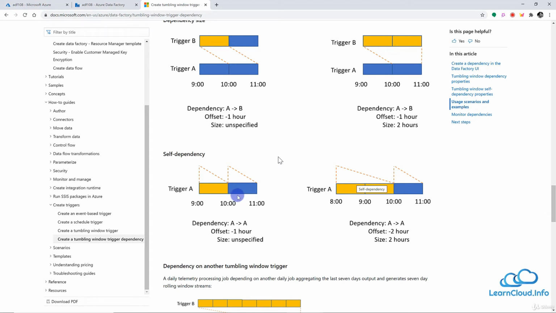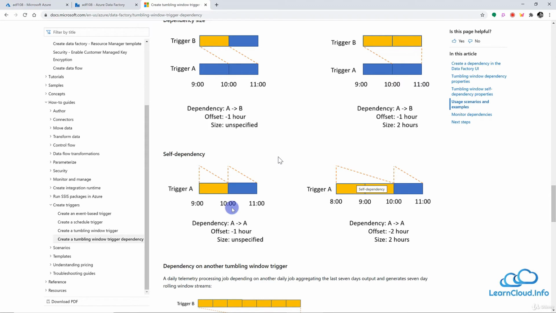And this is another beautiful feature of the tumbling window, that it is more reliable because it does not lose its time. For example, let's say this window was supposed to start at 10, but because the previous run got delayed for some reason, let's say 15 minutes or whatever, this trigger started at 10:15 instead of 10, but the window time will remain at 10.